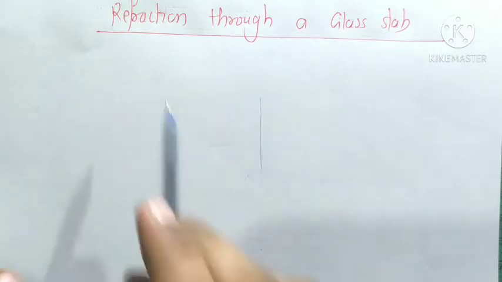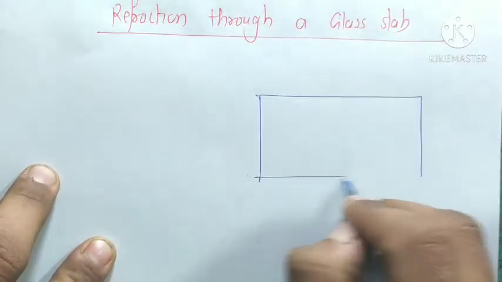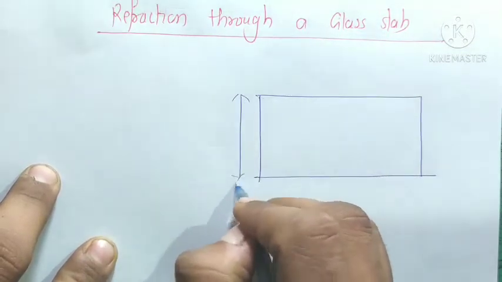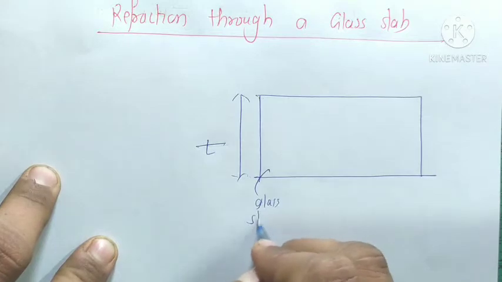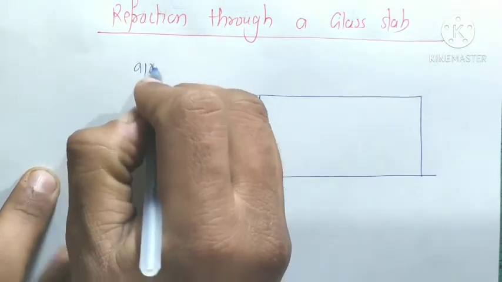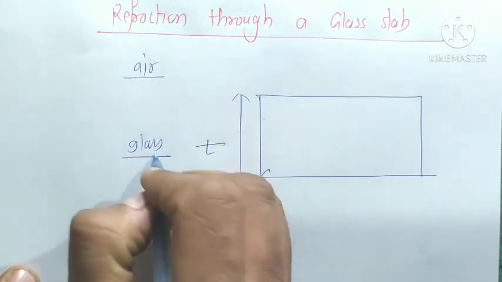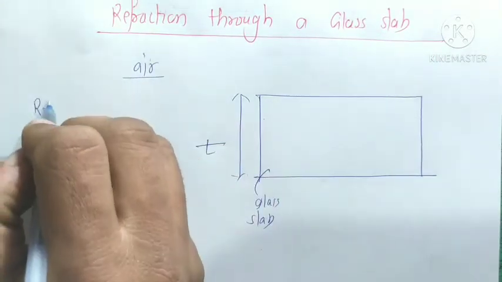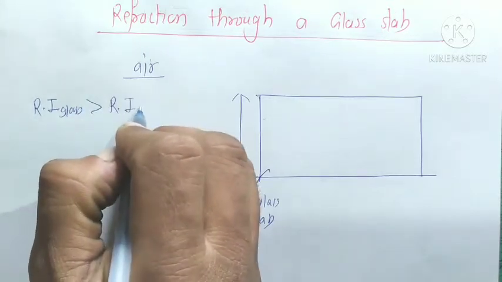Today our topic is refraction through a glass slab. Here we take a glass slab. The thickness of this glass slab is T. Here we take two media, air and glass. Air is a rarer medium and glass is a denser medium. The refractive index of glass is greater than the refractive index of air.